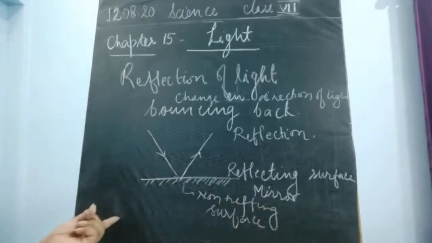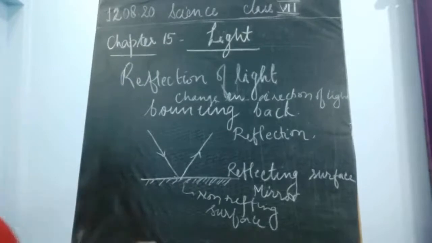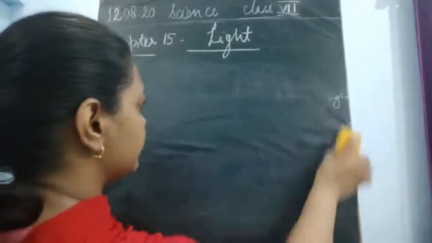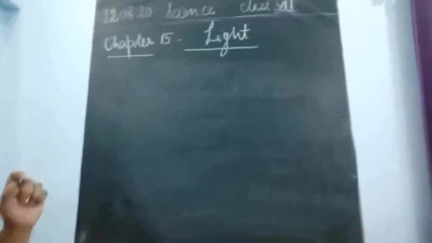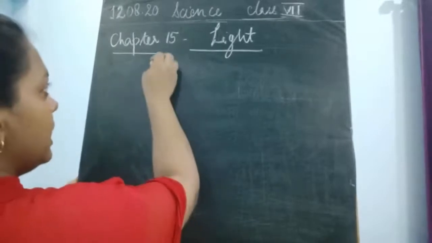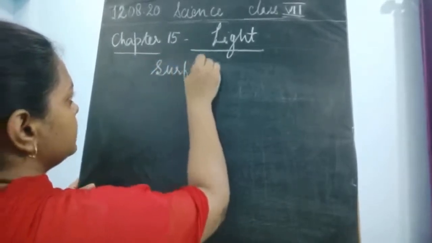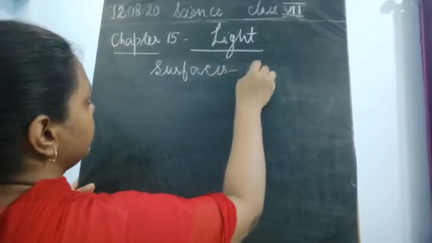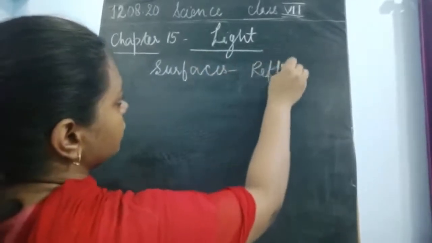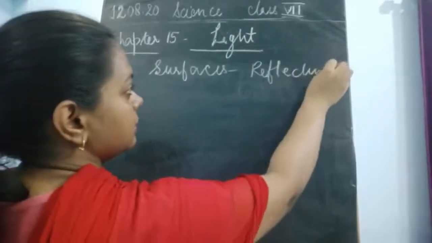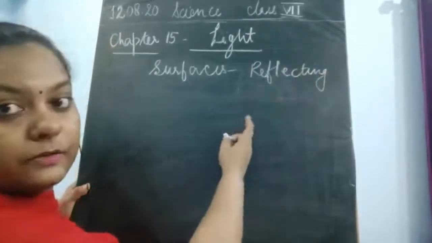Now we have also studied about the different surfaces, so I'll explain this once again. Reflection is only formed on the reflecting surface. So how many types of surfaces are there? Surfaces means we are talking about the reflecting surface. Okay.